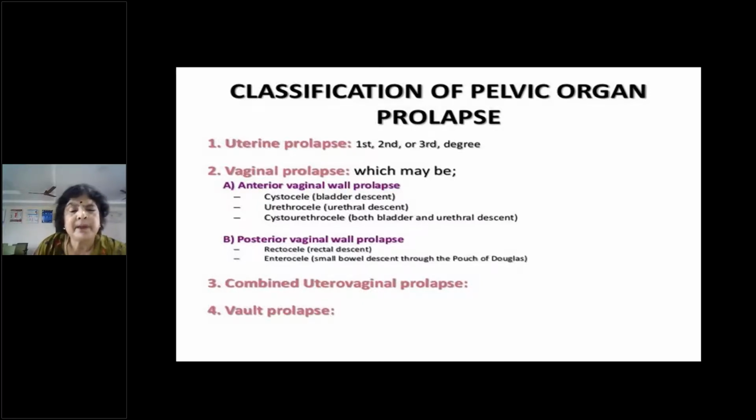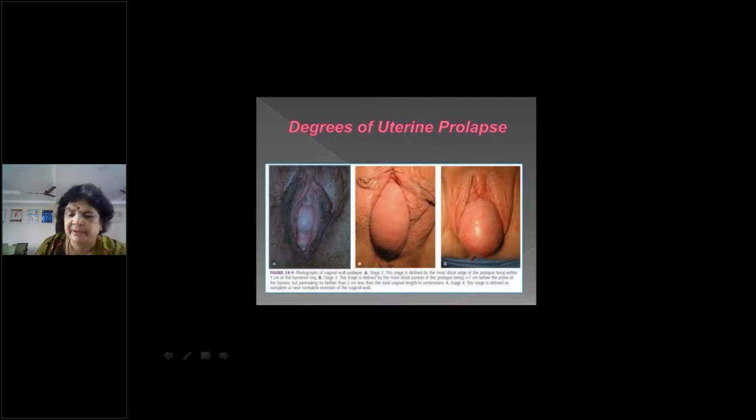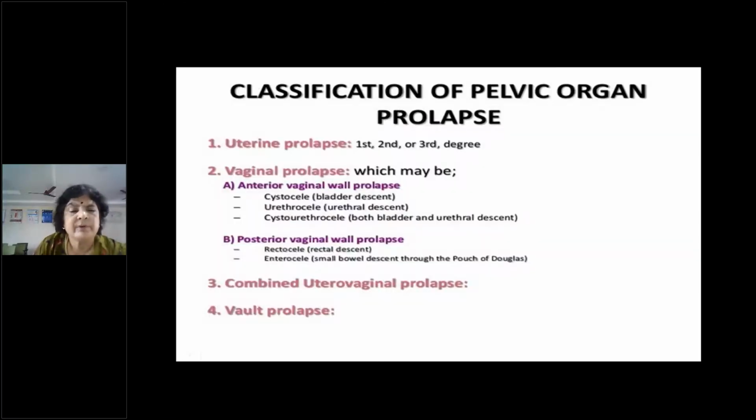So sometimes there may be a combined uterovaginal prolapse. It is not just the uterine prolapse. Along with the vaginal prolapse, it will be there. So you call it uterovaginal prolapse. That is the most common form of prolapse. So there is uterine descent along with a cystocele, rectocele, or an enterocele.